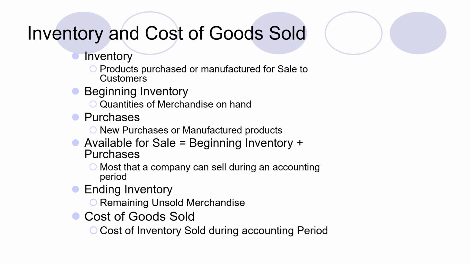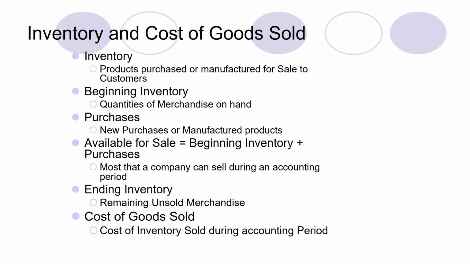Ending inventory is the inventory available at the end of the period. The same case applies as with beginning inventory: at ending inventory you have to see how much inventory is left to be transferred to the next period.